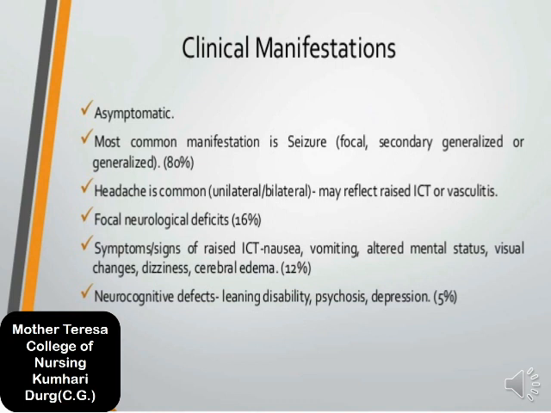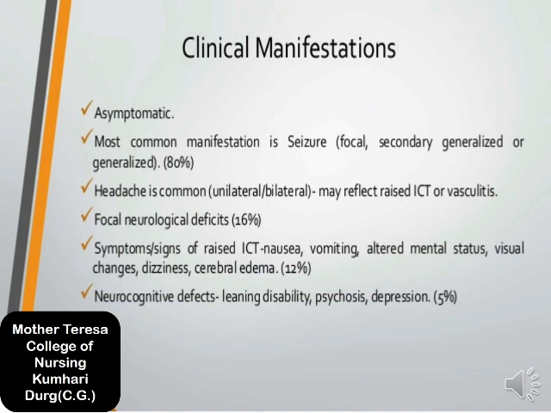Visual changes: sometimes a person shows visual changes if suffering from ocular cysticercosis, or any kind of neurocysticercosis. Dizziness and cerebral edema also happen in neurocysticercosis. Neurocognitive deficits like learning disability, psychosis and depression are very rarely shown, in only about 5% of persons. Okay students, so that's all about the clinical symptoms and signs of a neurocysticercosis patient.